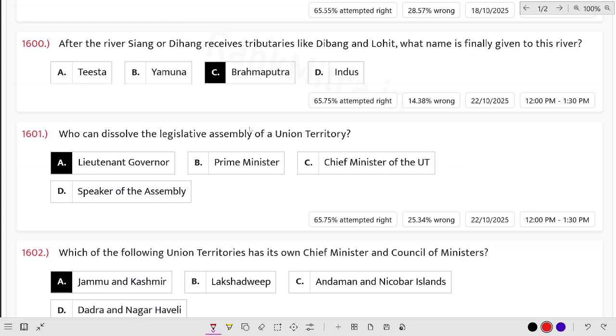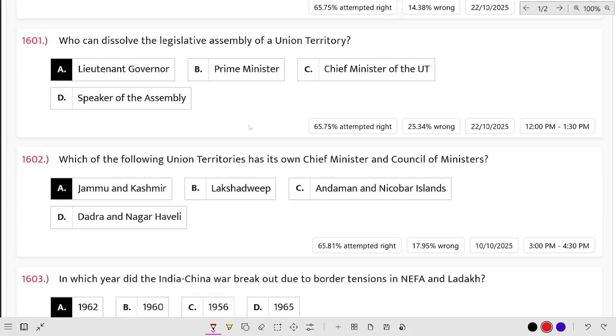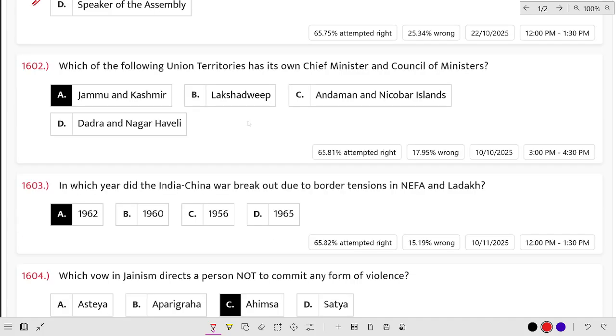After the river Siang and Dihang receives tributaries like Dibang and Lohit, what name is finally given to this river? It is Brahmaputra. Who can dissolve the Legislative Assembly of a Union Territory? It is the LG, Lieutenant Governor. Which of the following Union Territories has its own Chief Minister and Council of Ministers?